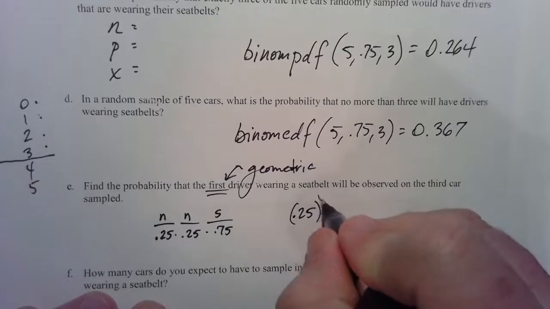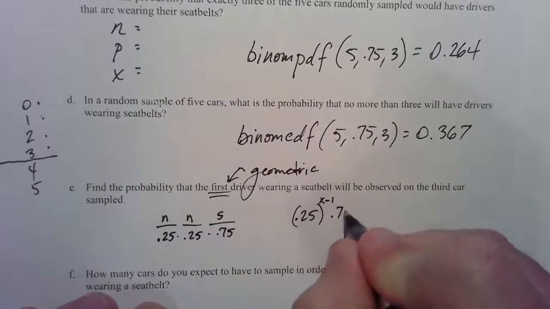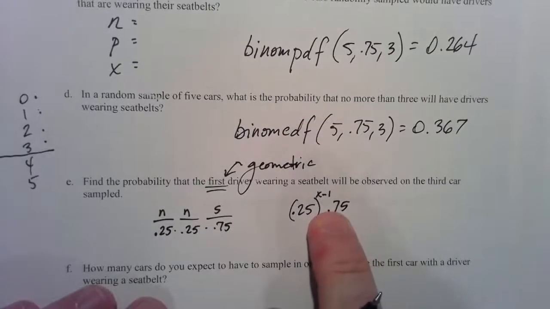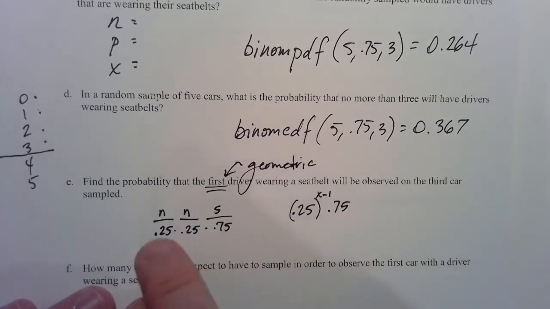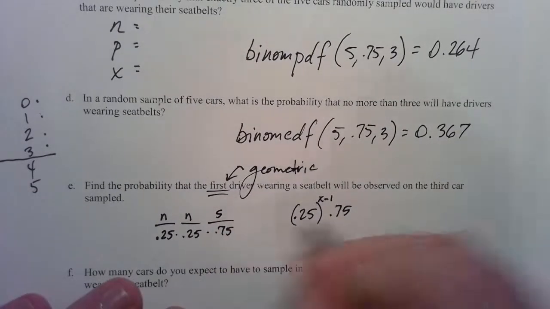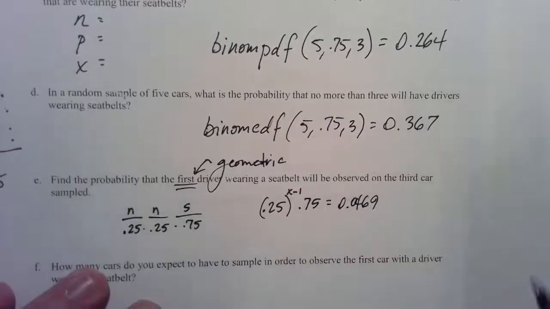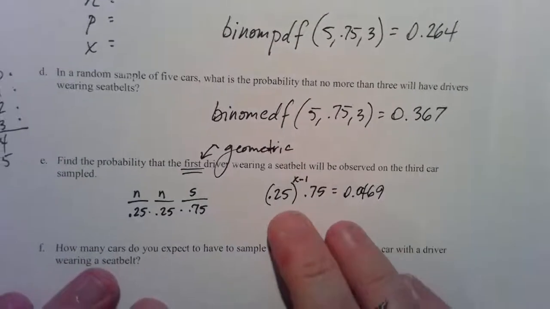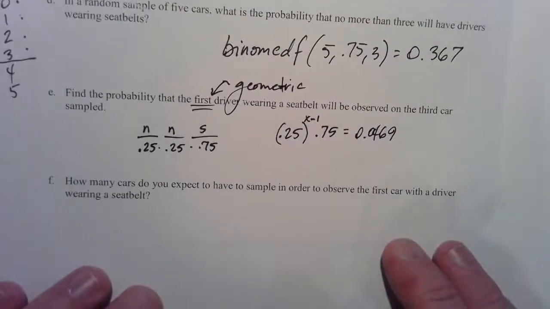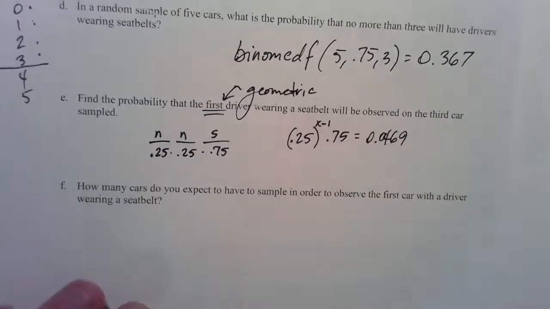What do we call this? N minus 1. But it's 1 less. And then there's just that 1 chance. So we don't really need to put a 1 there. But that is the formula for geometric probability. Or you could just think it through, right? No, no, yes. So you multiply these guys together, and you get 0.0469. There's a calculator function for that, but I think the PDF for geometric is kind of a waste of time. Now, if you needed cumulative, then you might go ahead and use the calculator for that.